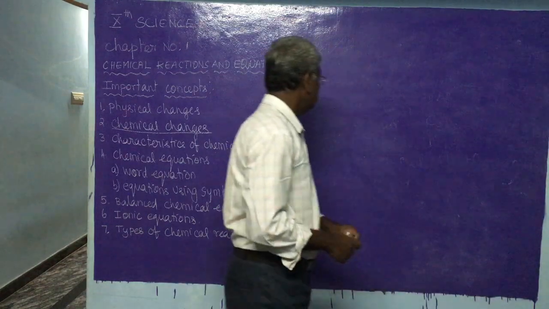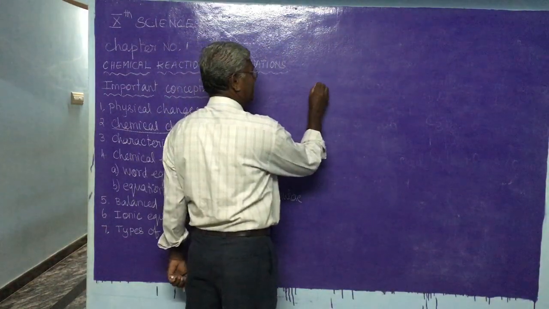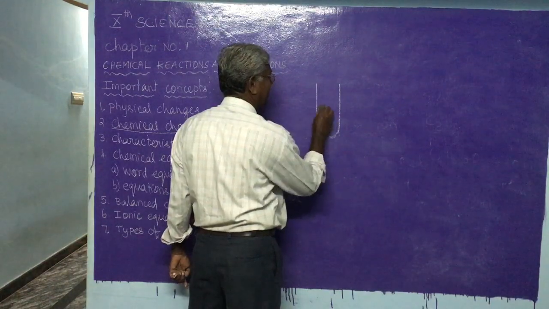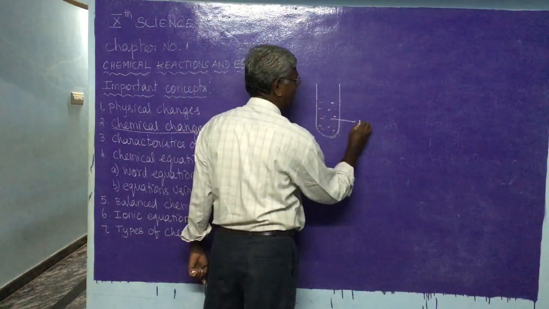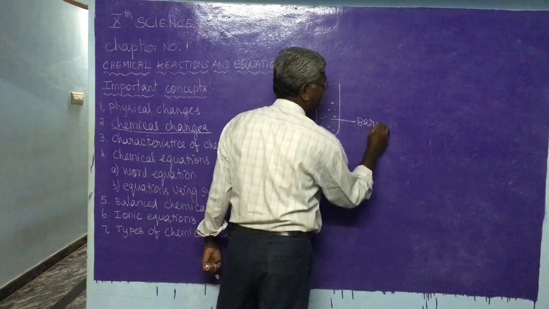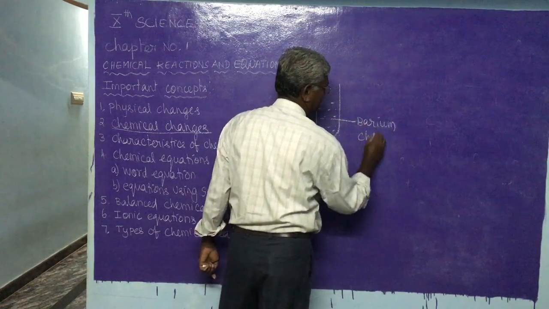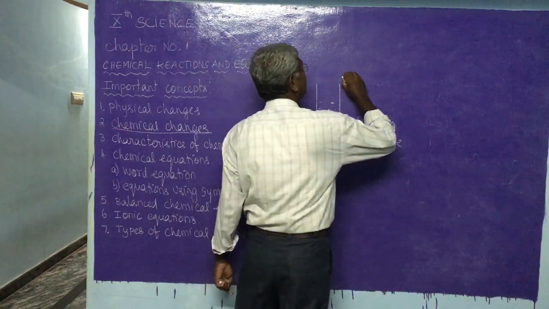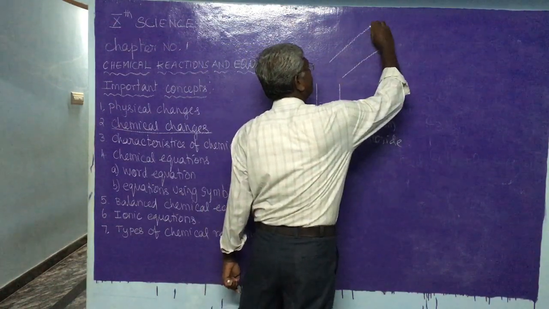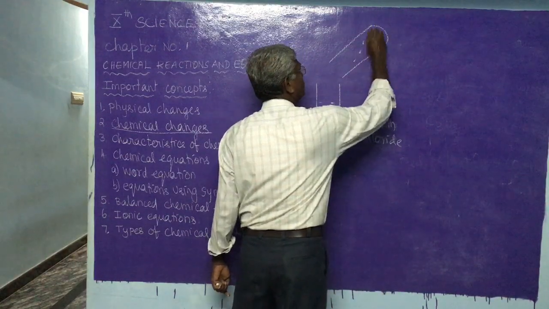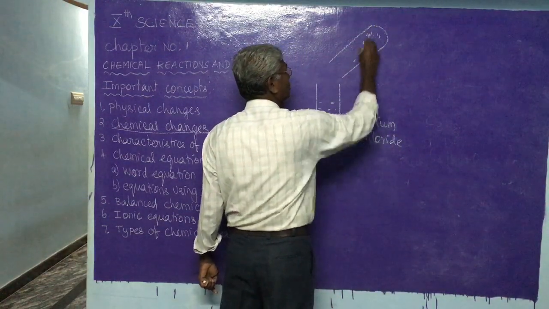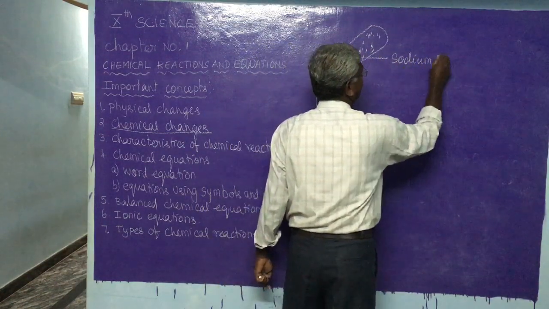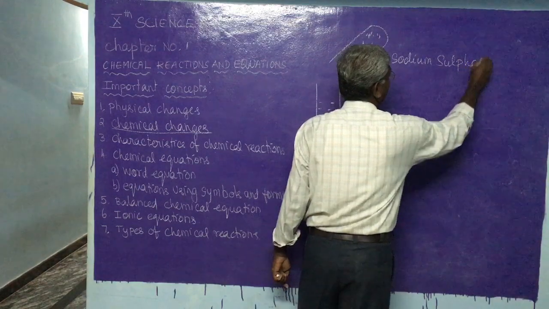For example, we have taken in one test tube a very clear solution of barium chloride. Into this, another very clear solution of sodium sulfate.